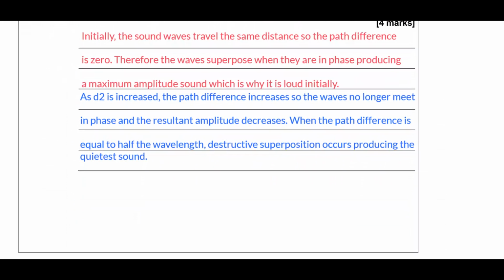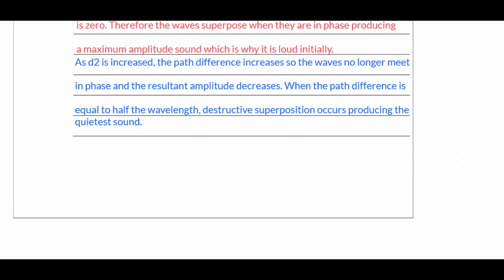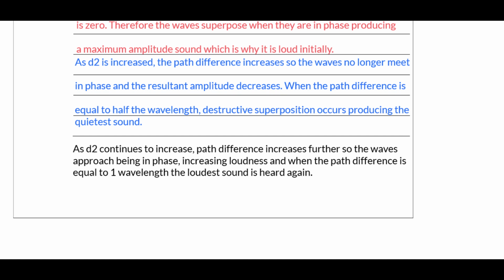So then as we increase D2 and the path difference equals half the wavelength, we get destructive superposition, producing the quietest sound. And the final stage is we continue to increase the path difference up to being equal to 1 wavelength, and that means it gets louder again. Okay, and that would round off the answer.